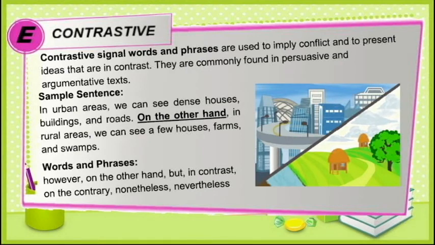Let's have the example. In urban areas, we can see dense houses, buildings, and roads. On the other hand, in rural areas, we can see a few houses, farms, and swamps. In the example, we pointed out the difference between urban areas and rural areas, using the signal words on the other hand. Let's have the other contrast words. We have however, on the other hand, but, in contrast, on the contrary, nonetheless, nevertheless.